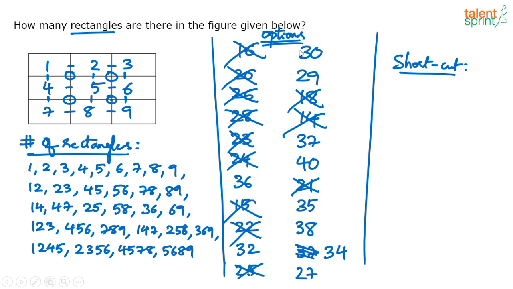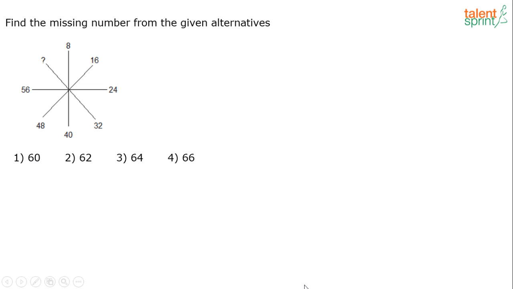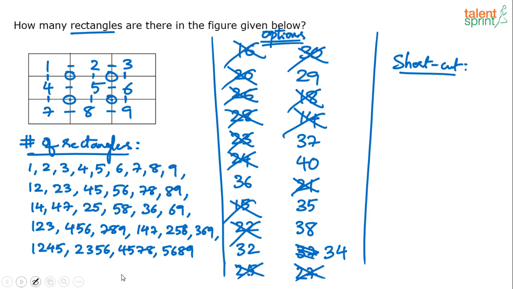31 means what? 28 is eliminated. 30 is eliminated. 27 is eliminated, of course. Oh, sorry, 27 is eliminated. And 29 is eliminated. So we are at 31. So only 5 options are left now: 32, 34, 36, 37 and 40, right? So what else? Combination of 4 units is done.